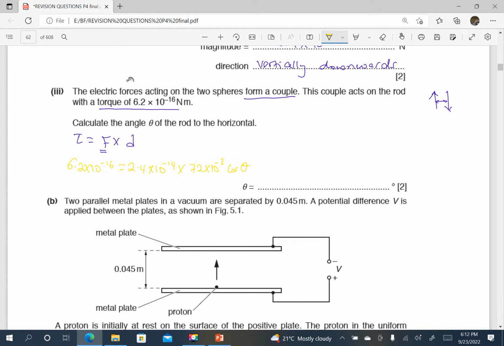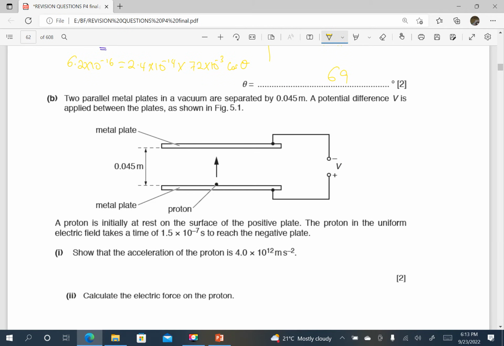When I make theta the subject, theta is going to be the cos inverse of 6.2 times 10 power negative 16 divided by 2.4 times 10 power negative 14 times 72 times 10 power negative 3. And when I press my calculator, it gives me approximately 69 degrees as that angle.